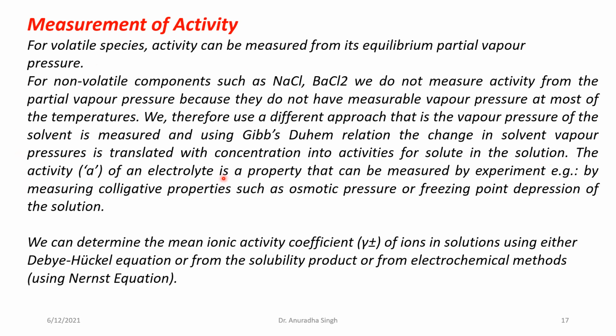The activity of an electrolyte is a property that can be measured by experiment, for example, by measuring a colligative property such as osmotic pressure or freezing point depression of the solution. We can determine the mean ionic activity coefficient of ions in solution using either Debye-Huckel equations, or from the solubility product, or from electrochemical methods using the Nernst equation. So we will discuss these measurements in the next lecture.